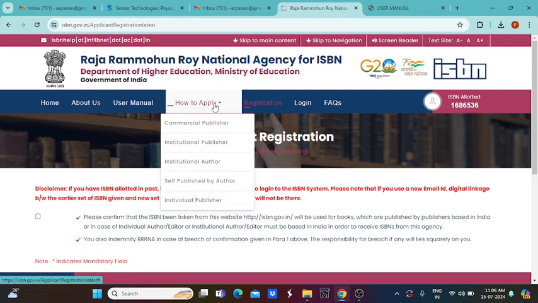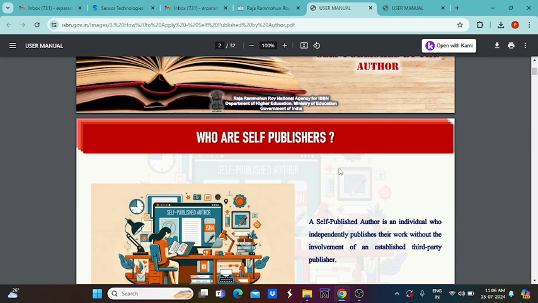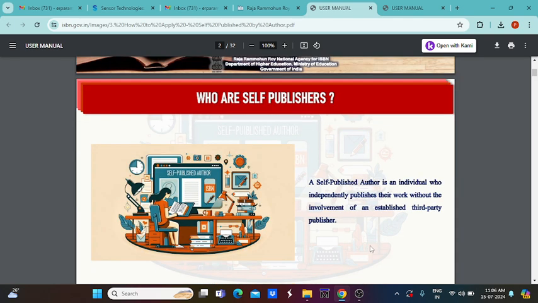So next category is self-published by author. This is a very important one. In this category, any person who is an Indian citizen can publish their own publications.